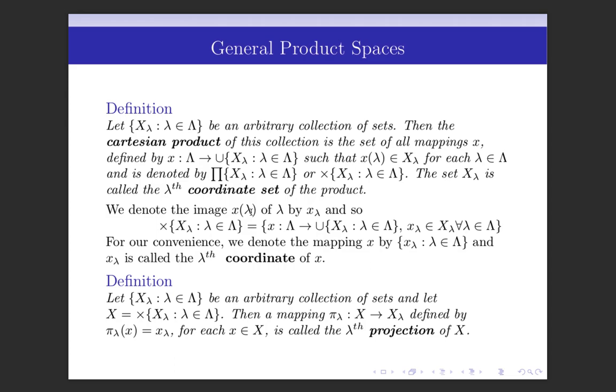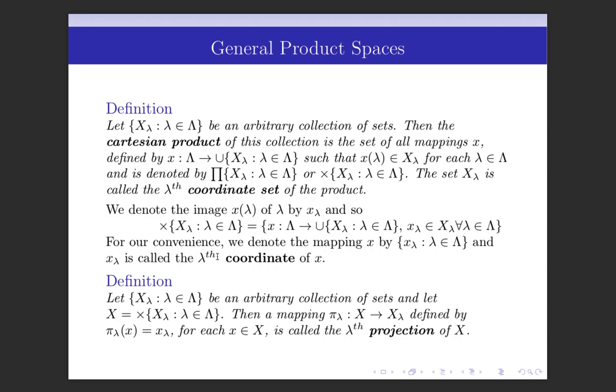We denote the image of lambda under the mapping by x lambda, and so this Cartesian product can be written as the set of all mappings x from the index set capital Lambda to the union of X lambda such that x lambda belongs to capital X lambda for each lambda in capital Lambda.